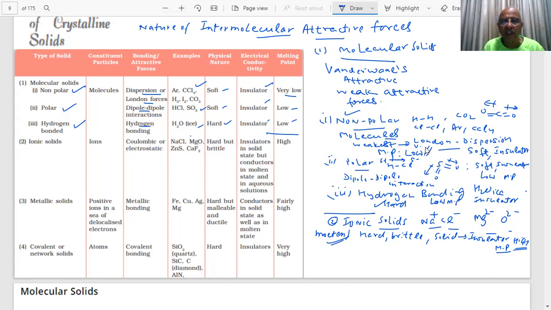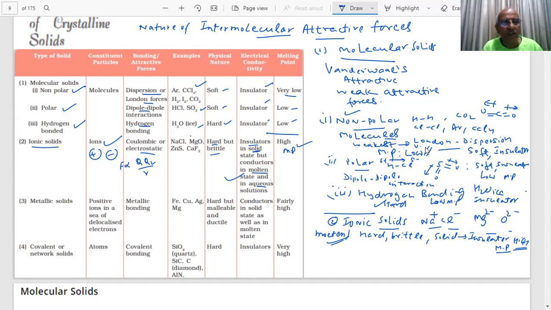Next, ionic solids are made of ions, positive and negative. So Coulombic attractive force is there: F is proportional to Q1 Q2 by R squared, which you already know. Examples of ionic solids: they will be hard and brittle. Insulator in solid state, but in molten state and aqueous solution, they will be conductors. Melting point will be high. Clear? Noted?